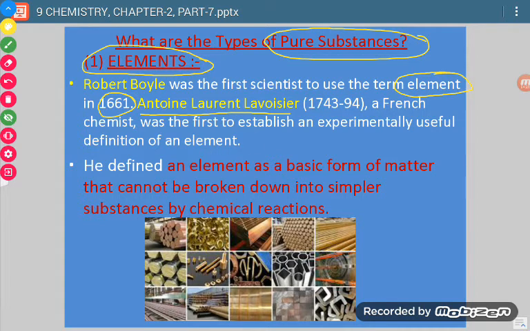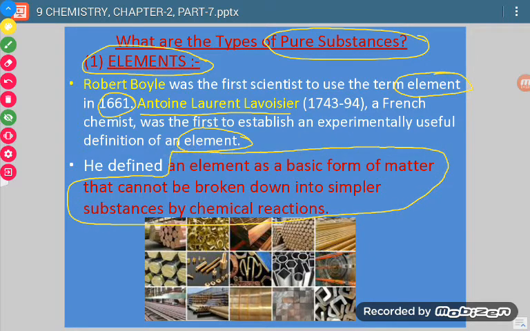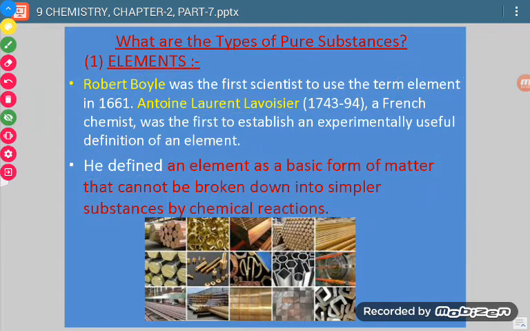gave the definition of element. What is the definition given by him? An element is a basic form of matter that cannot be broken down into simpler substances by chemical reactions. Now here you can see some pictures of elements. These are different elements. Elements include three types of substances: metals, non-metals and metalloids.